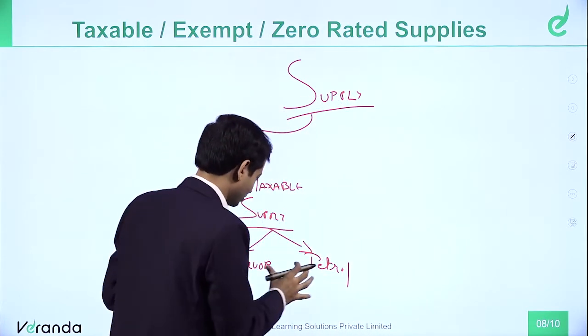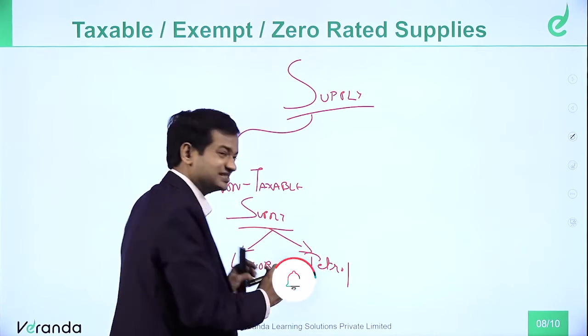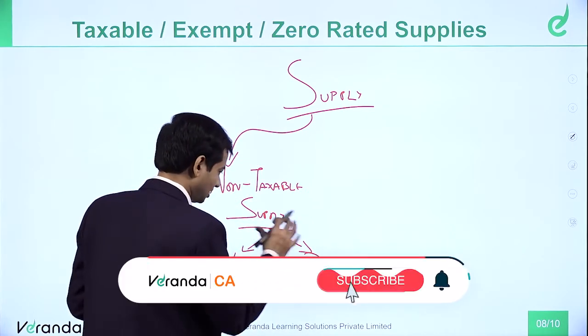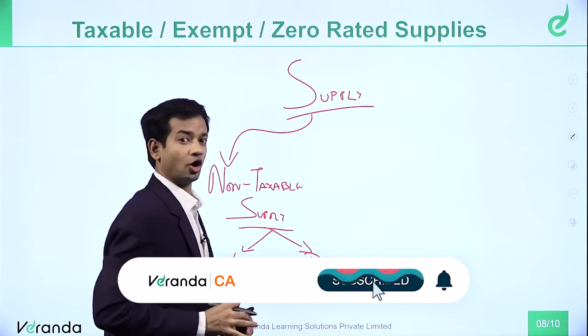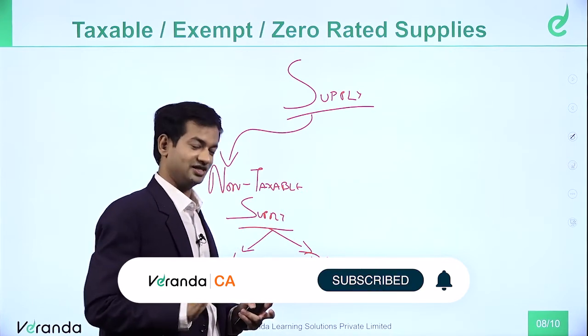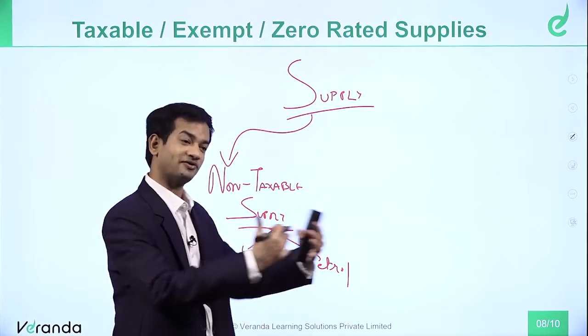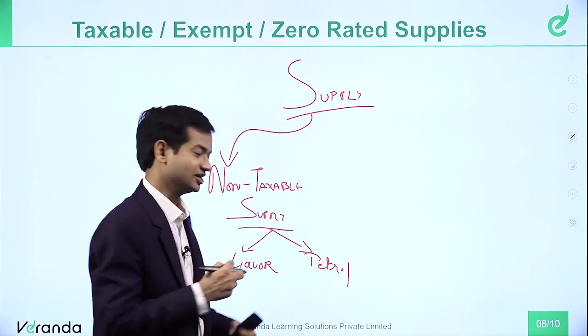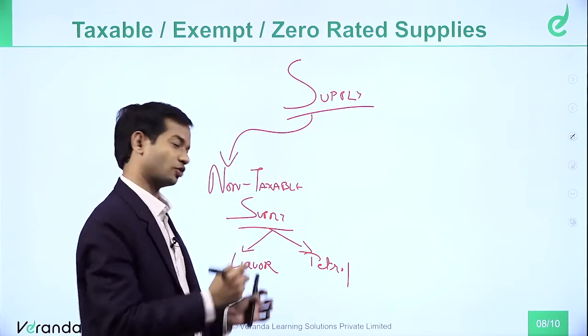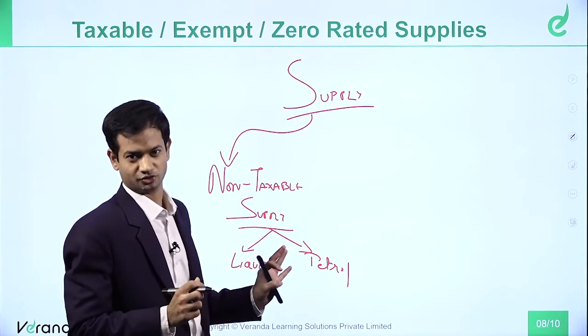But just giving an overview, there are certain products still not under GST, which are liquor and petrol. So these two are called non-taxable supplies because they are non-taxable in GST. They are outside the purview of GST law. Old levies like sales tax and excise duties are only charged on these. No GST is charged on these two items, right?